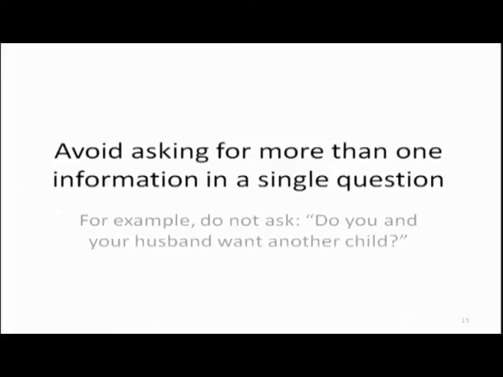Avoid asking for more than one information in a single question. For example, do not ask, do you and your husband want another child? Maybe a woman wants, maybe both want, maybe only the husband wants.